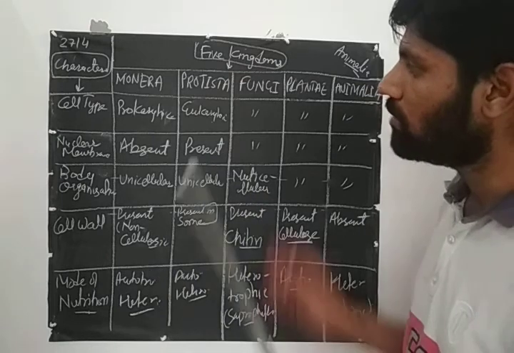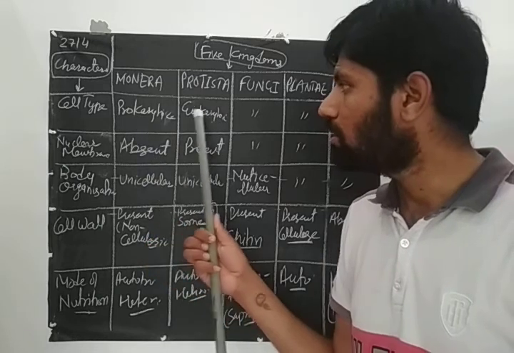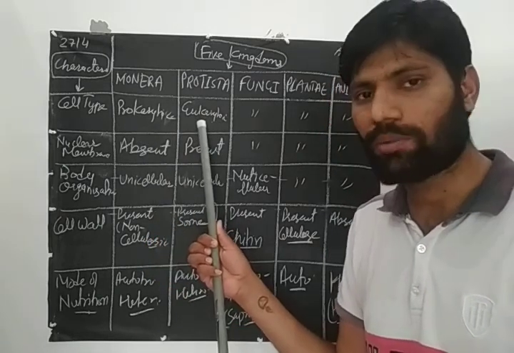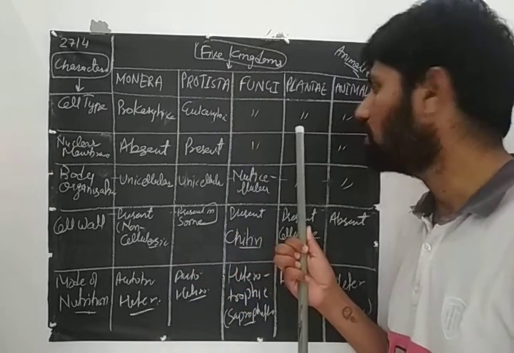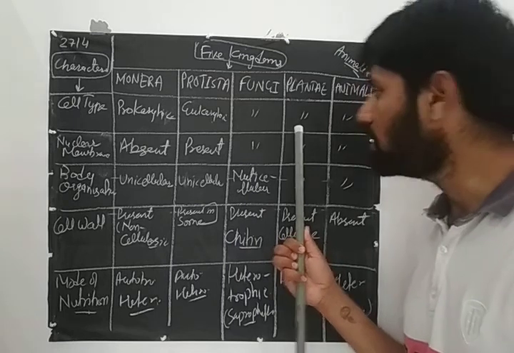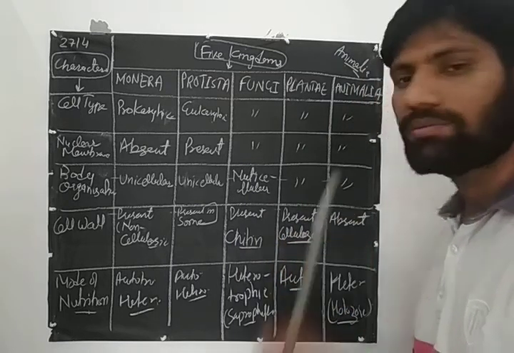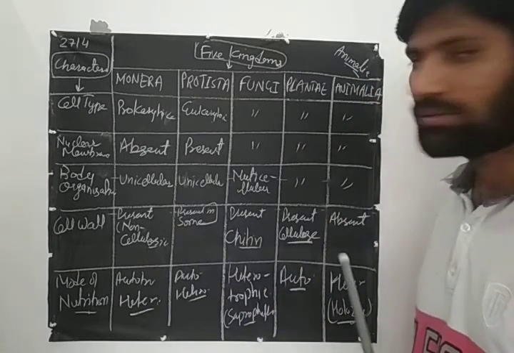In which we place unicellular prokaryotic in Monera, unicellular eukaryotic in Protista, then cell wall and heterotrophic in fungi, then autotrophic in Plantae, and without cell wall we count in Animalia. Okay, I hope you now got this. Okay, thank you.